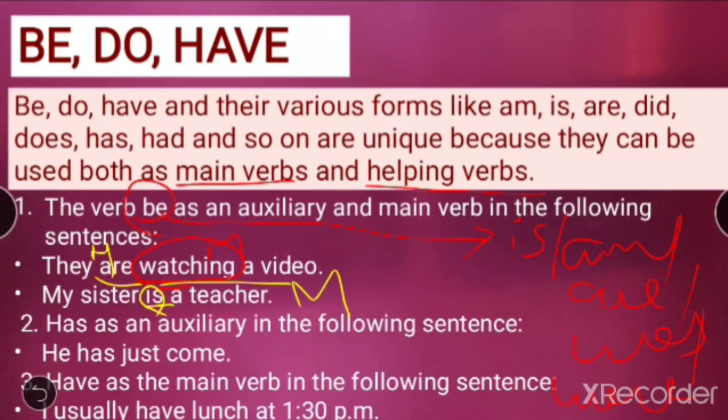But then you see, he was angry with you. Is angry an action? Angry is not an action. Doing something in anger will be an action, but angry is not an action. What is angry? Angry is an emotion, right? It's an emotion, not a verb. Okay, so here was will become the main verb. Though it is a helping verb, here it will act as a main verb.